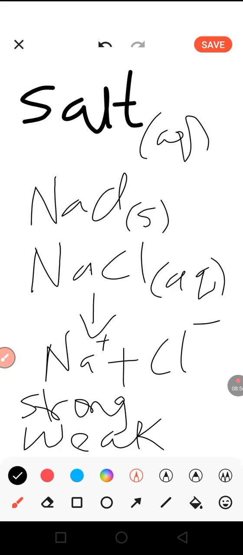Now we move on to another term. We consider non-electrolytes. What are non-electrolytes?